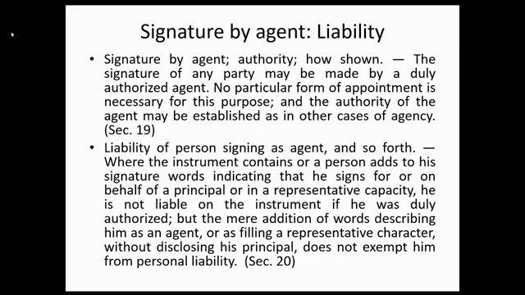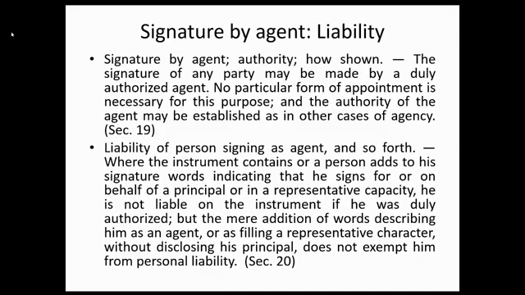Okay, let us proceed now sa signature by agent. Section 19 and Section 20. Sabi dyan, the signature of any party may be made by a duly authorized agent. Okay, meaning yung signature ng maker, drawer, acceptor, endorser, pwedeng mag-sign in their behalf yung duly authorized agent. Sabi dyan, no particular form of appointment is necessary for this purpose, and the authority of the agent may be established as in any other cases of agency. Kaya ibig sabihin, pwedeng ma-prove yung authority like in any other form of agency. Remember, agency is a consensual contract.